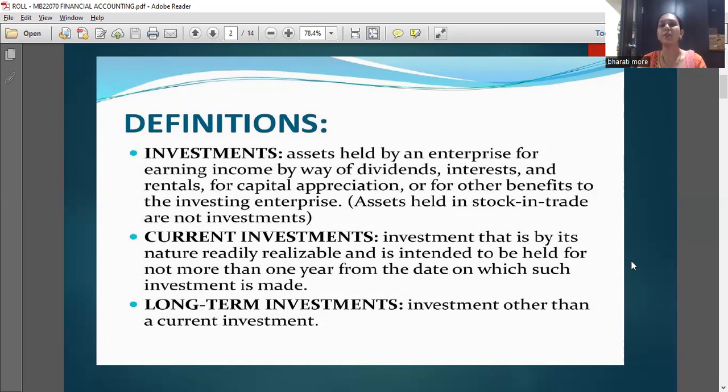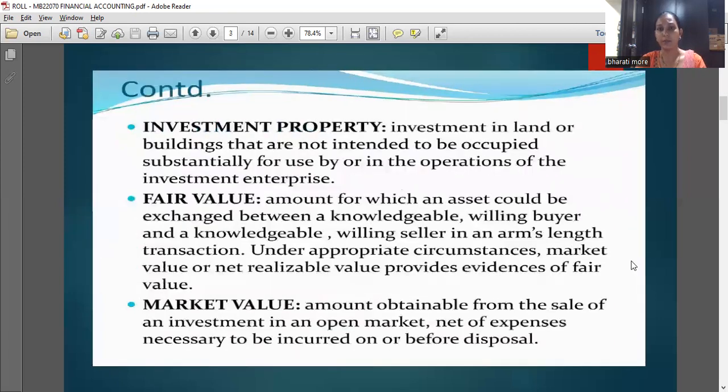Current investment means an investment that is by its nature readily realizable and is intended to be held for not more than 1 year from the date on which such investment is made. Long-term investment means an investment other than a current investment.